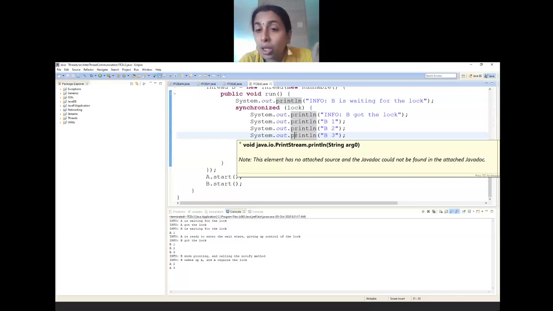B also has printed 1 and has called wait. C has started and also has printed 1, 2 and then called wait. And finally D is started. D will print 1, 2, 3, all of them. Then what is the way in which D notifies all these threads?